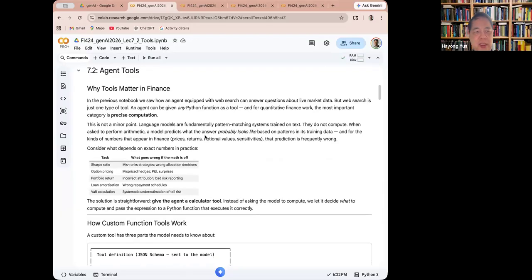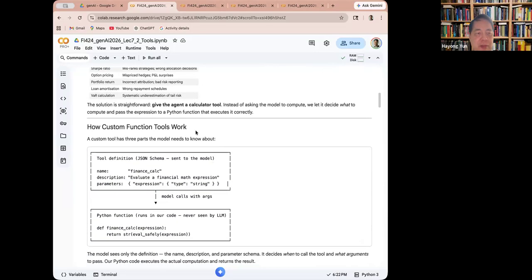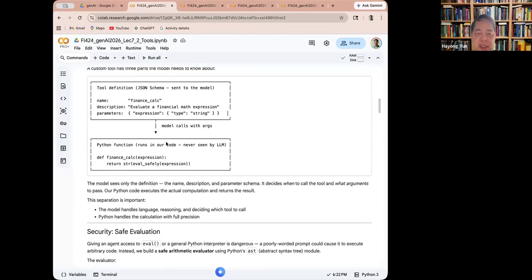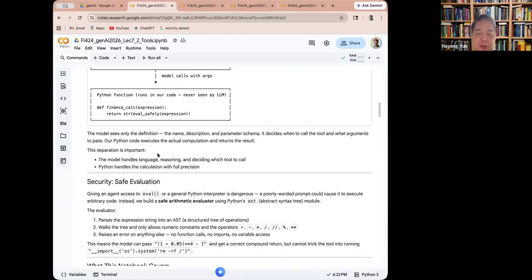So in that case, we want the LLM to rely on, let's say, a calculator to refer to the number and use that instead, and then give an answer based on that. So we basically send a financial calculator here, and then use that information to do this.